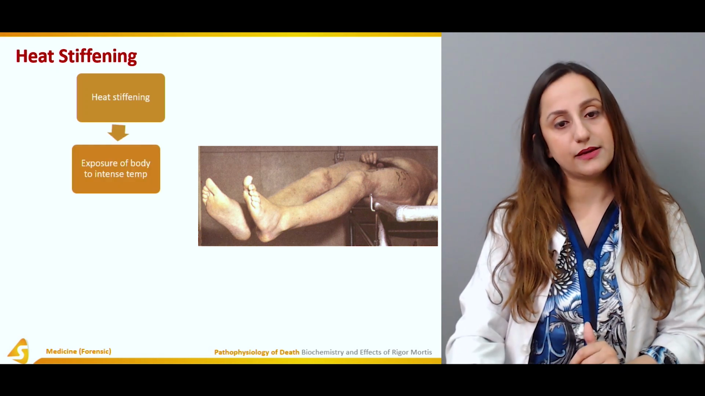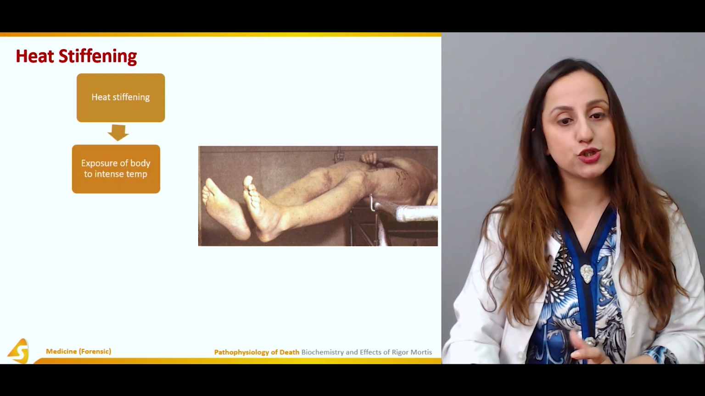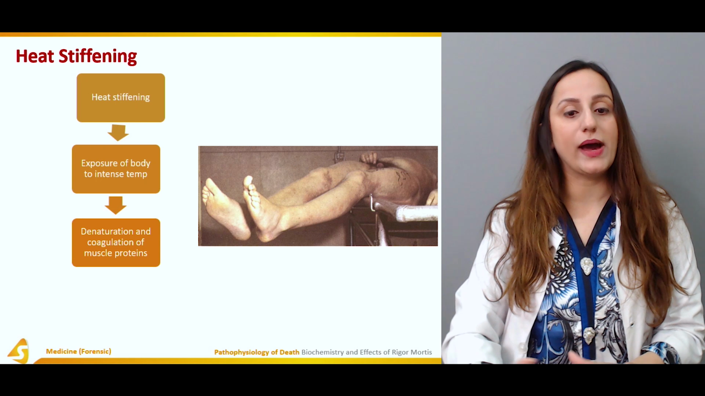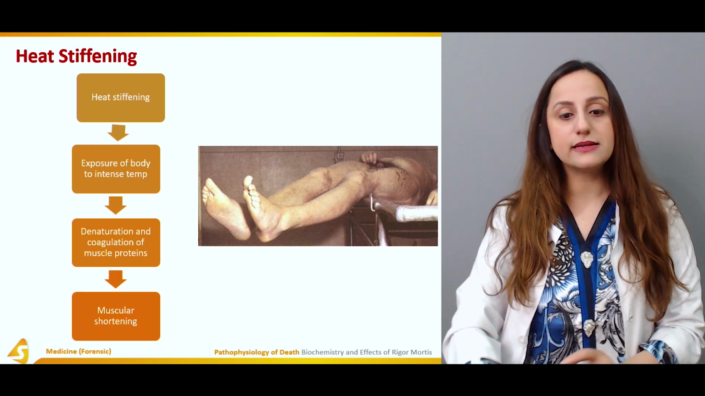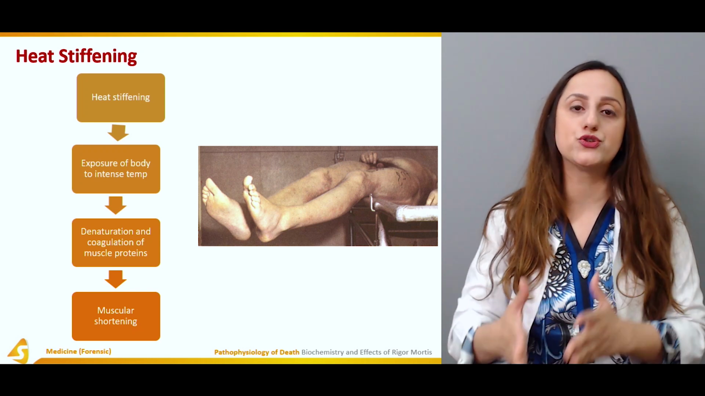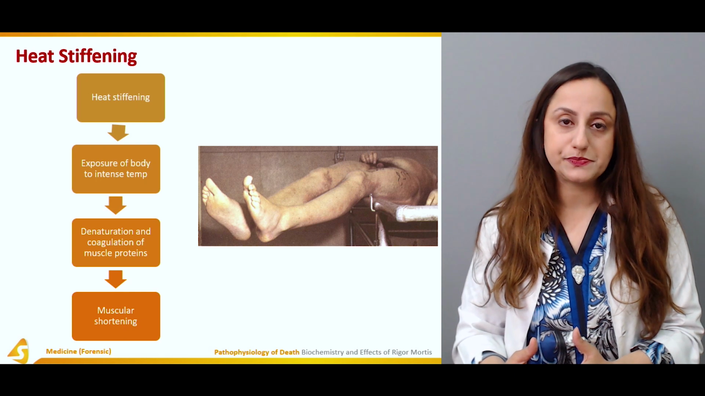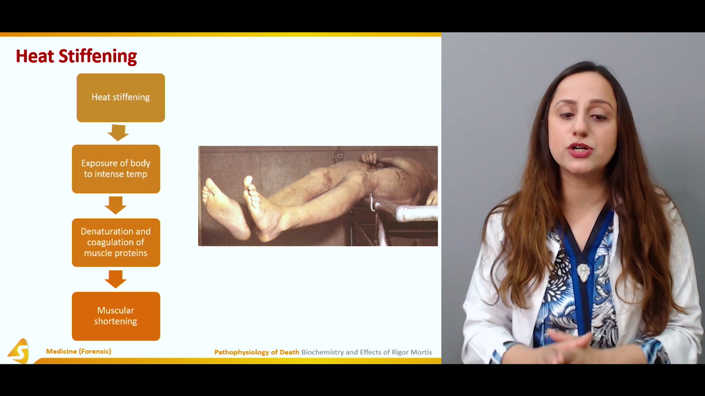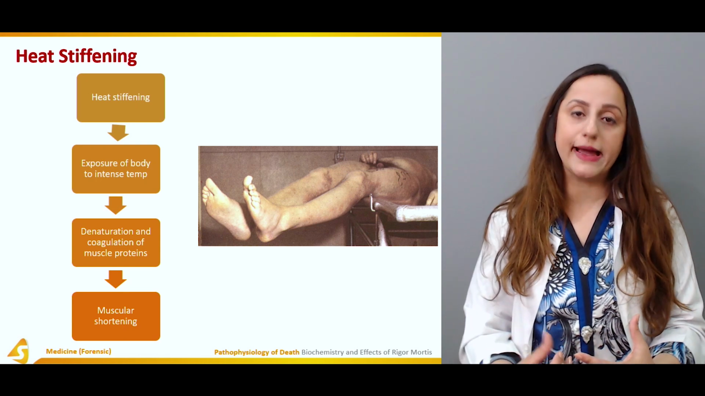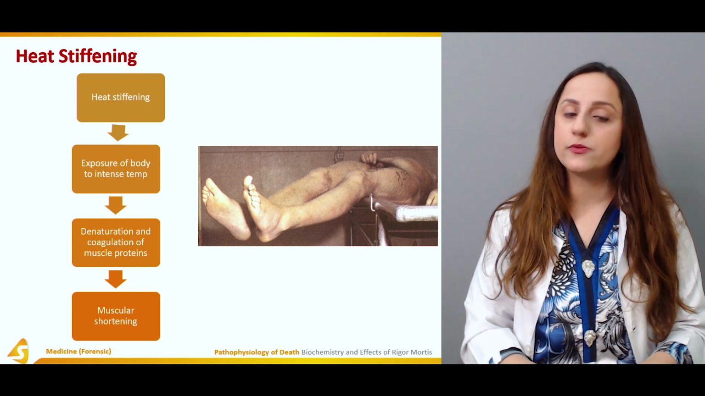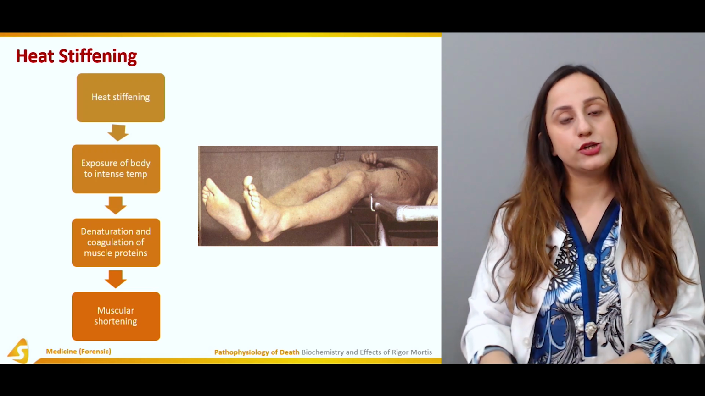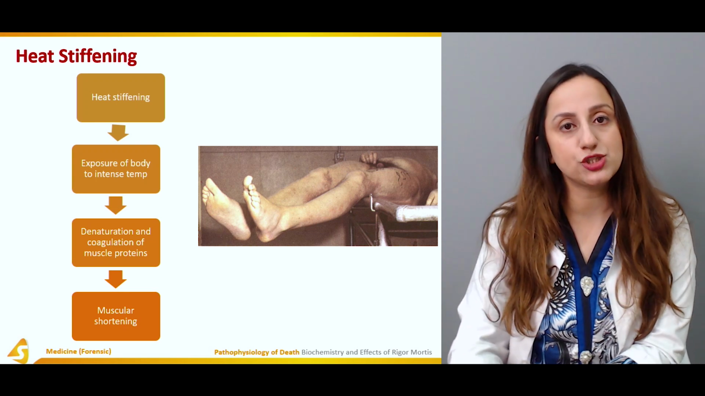Now, what happens here is if the body is exposed to intense temperatures, there is denaturation and coagulation of the muscle proteins, and there is muscular shortening. This muscular shortening is confused with the muscular contractions. So we have to keep in mind that these muscular contractions or this shortening is caused by the atmosphere and is not due to the rigor mortis. If the body temperature is brought to the normal state, the normal rigor mortis phenomena can be observed in such cases.